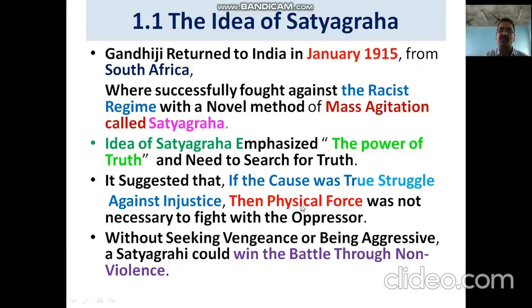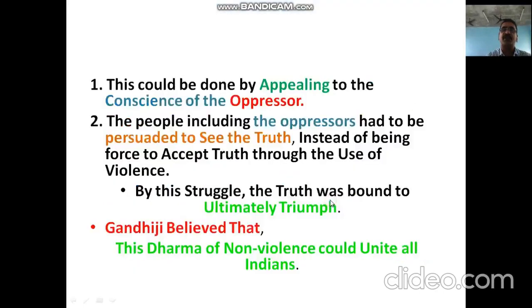Here the only instruments to fight in this Satyagraha are peace and non-violence, which should be maintained. It was not necessary to fight the oppressor with physical force. Without seeking vengeance or being aggressive, a Satyagrahi could win the battle through non-violence. The oppressor has to be convinced of the truth, and realizing the truth, he will change his mind and heart and stop doing injustice. This work should be done with peace and non-violence.